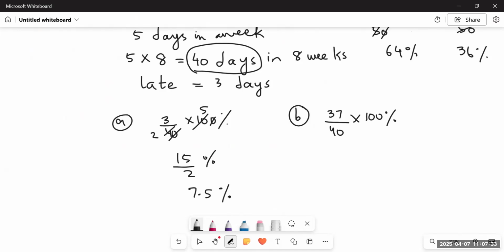And for 37 upon 40, again, we are going to do the same. 37 multiplied by 5 equals 185 divided by 2, which is 92.5%. So there is a quite greater chance of being on time than getting late. This is how we have to calculate the experimental probabilities for any experiment carried out.